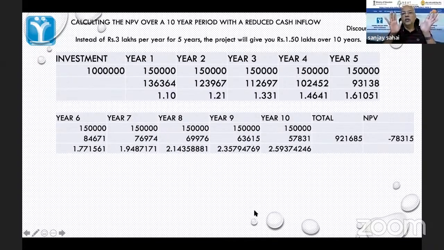So, without the NPV, I could have thought कि देखो मेरा 10 साल का लाइफ है इस प्रोजेक्ट, उसका तो 5 साल का ही है. इसमें 1.5 लाख हर साल मुझे मिल जाएगा. But when I look at it in terms of present value, I see that अंत में have I actually made wealth? क्या हमने अपना wealth बढ़ाया? And the answer is no. I have reduced my wealth by 78,000.